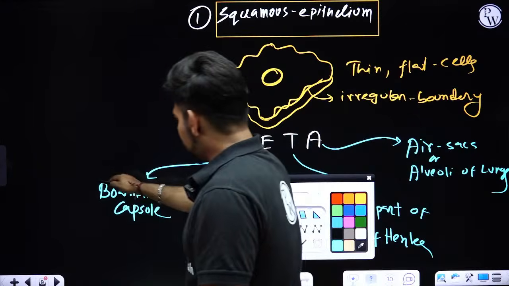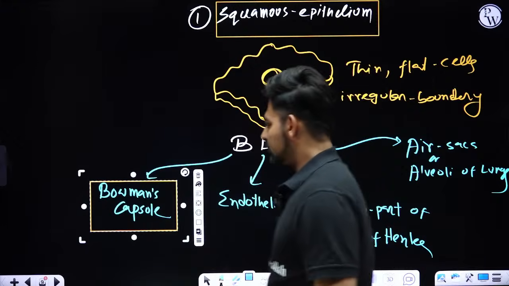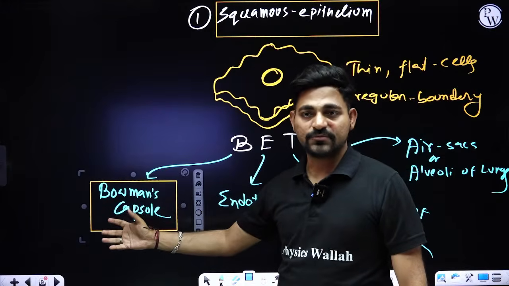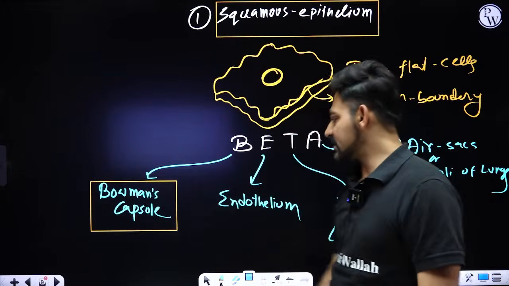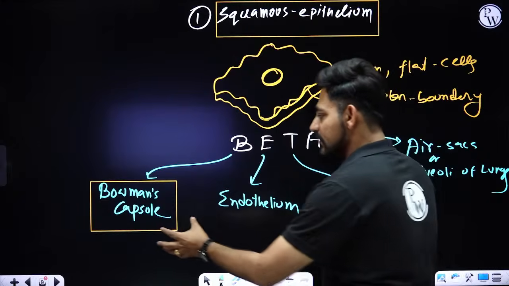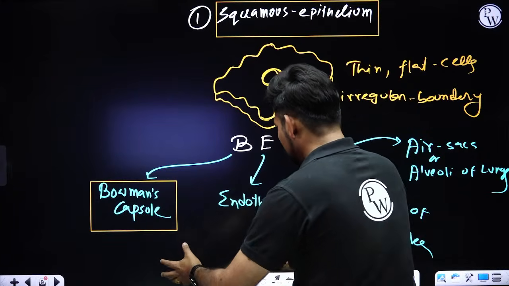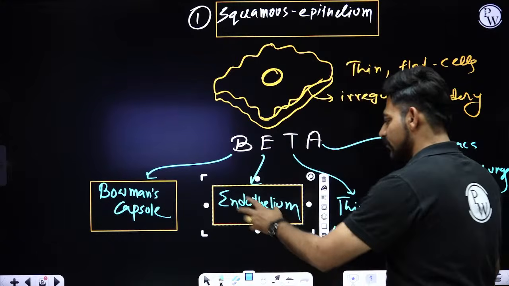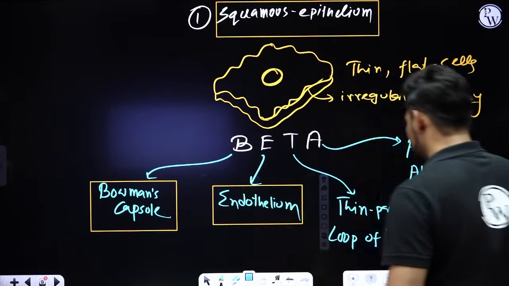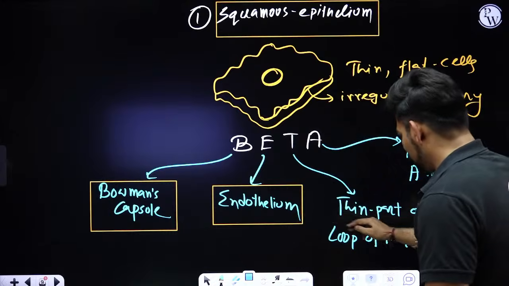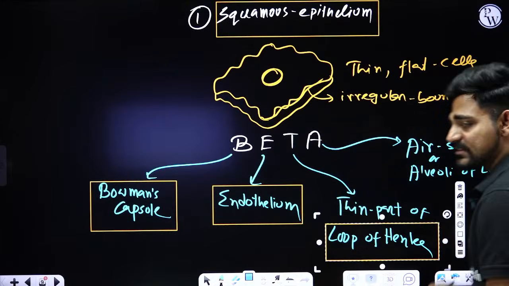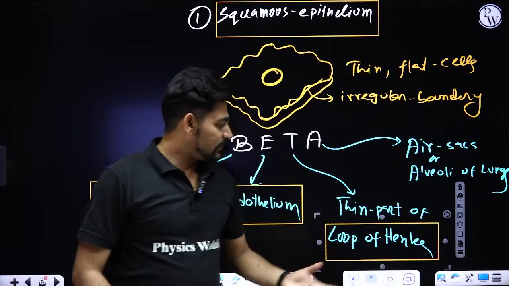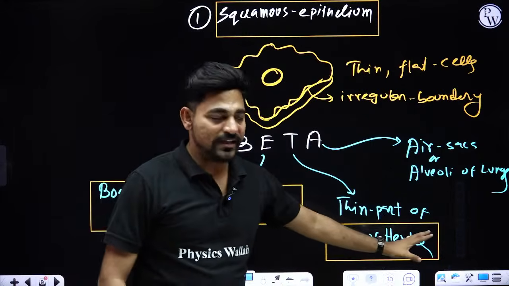Now, who will tell me in the comment section who knows about Bowman's capsule? Where in our body will you be finding this Bowman's capsule? Who knows about endothelium? Can anybody tell me the meaning of endothelium? I think most of us know that loop of Henle is a part of our nephron, the filtrating units of kidney.